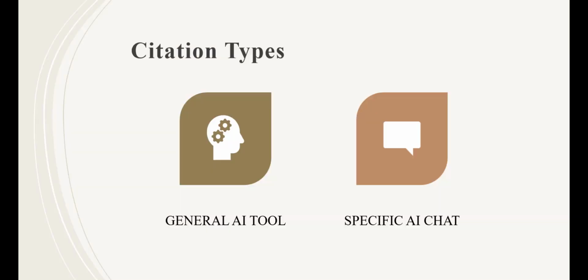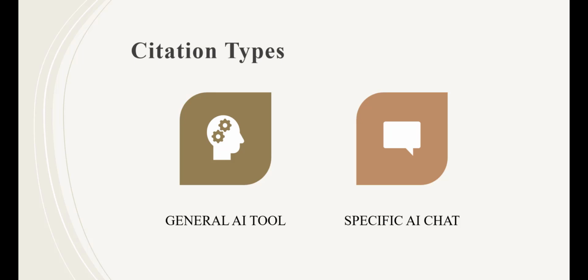The way to cite AI tools will differ based on how you use it. There are two APA citation formats for AI, and this is unique to AI. Other resources like books and articles have only one APA format. The first format is General AI Citation. You use this type of citation when it would be unhelpful, unethical, or otherwise inappropriate to cite a specific conversation, or when you want to acknowledge or point out that you used an AI tool to generate the content in your project or research paper or assignment.